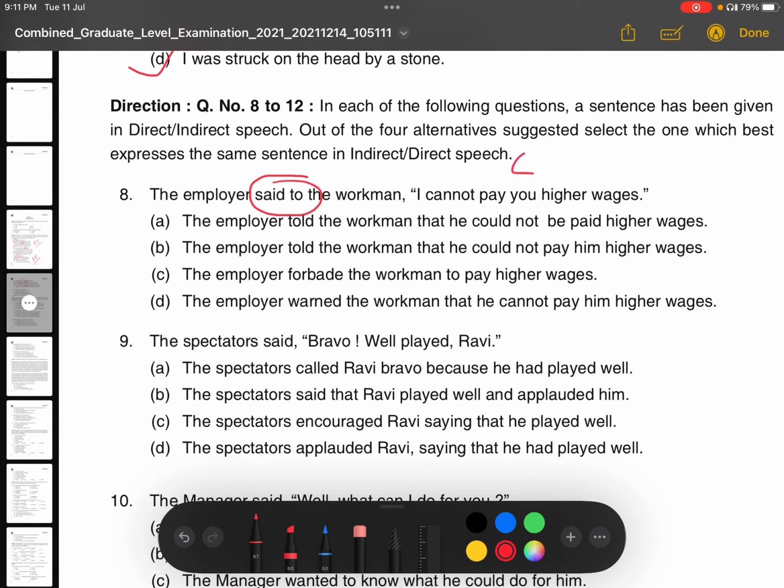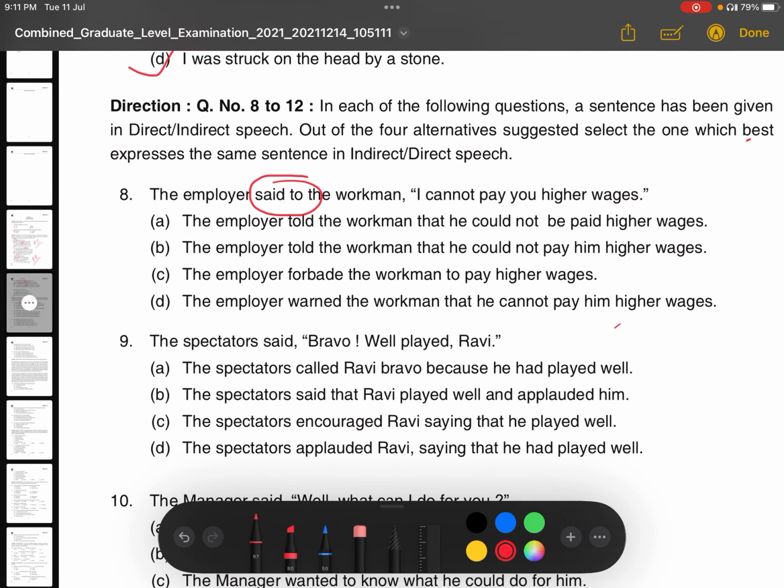If the reported verb is in said to form, you always remember it. When you change into indirect speech, said to changes into told. But in indirect speech, we never use told to, correct? We always use only told. Said to changes into told. That you remember it. Now, let's see the answer of the question.